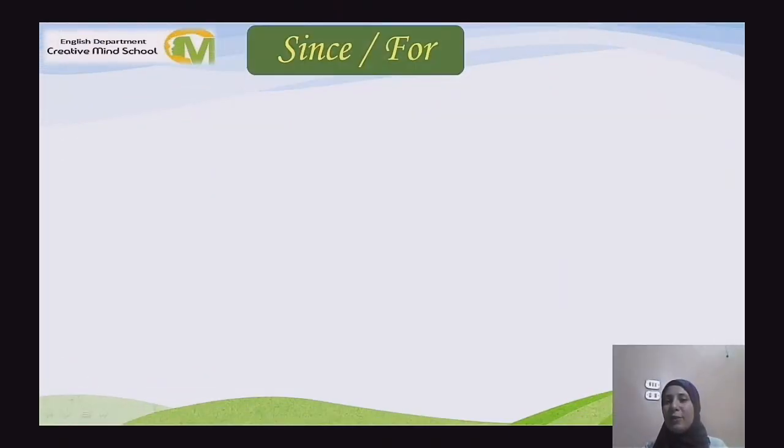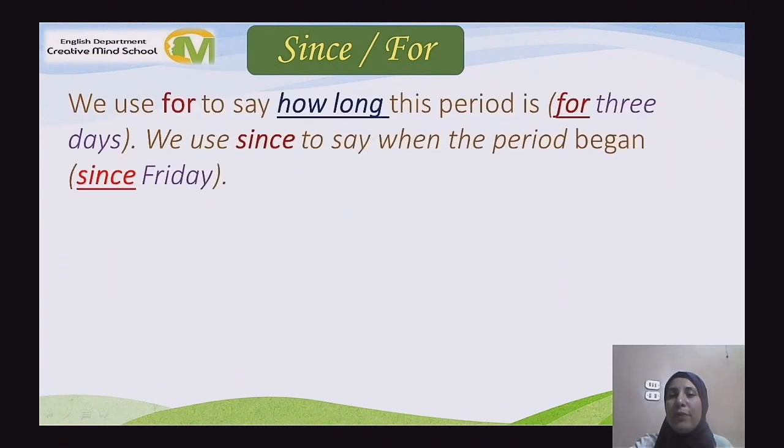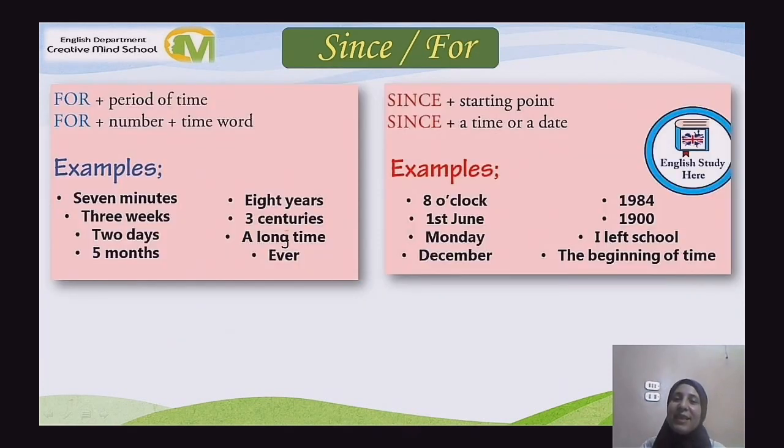The last keywords we have today are since and for. We use for to say how long this period is. Example, for 3 days. We use since to say when the period began. Example, since Friday. Since and for. After for comes a period of time.